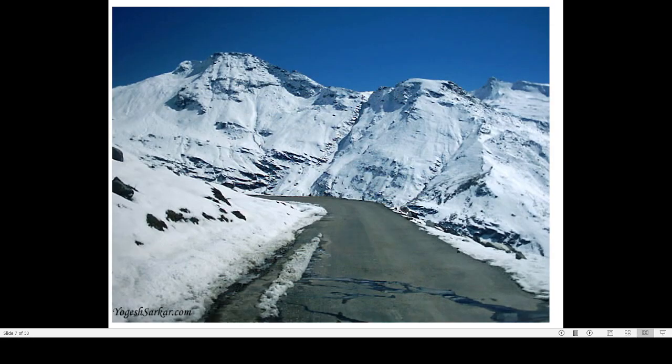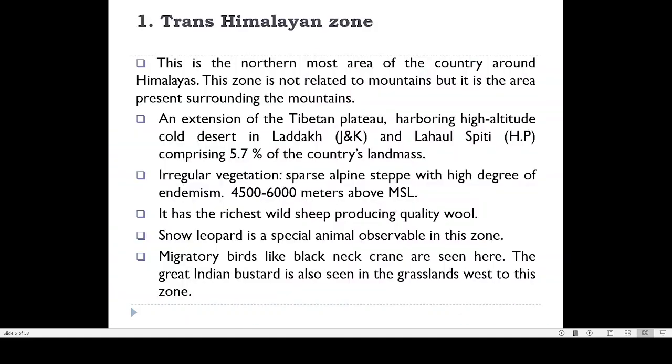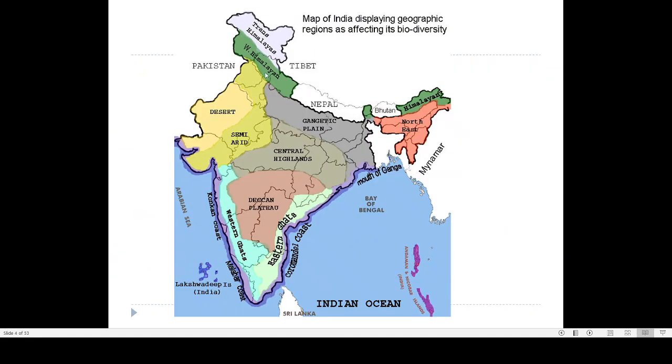Then the second zone is actually the Himalayan zone. Now, the Himalayan zone occupies 7.2% of the total land area of the country, and most of this Himalayan zone is actually in the control of India. Here you can see that this is the Himalayan region just below the trans-Himalayan region. Nepal is also part of the Himalayan region. Then Sikkim is also a part of the Himalayan region. Bhutan is also part of the Himalayan region, but Nepal and Bhutan are now two separate countries.